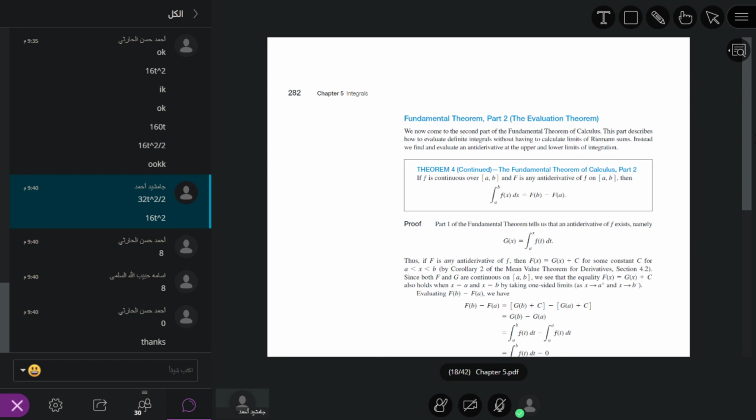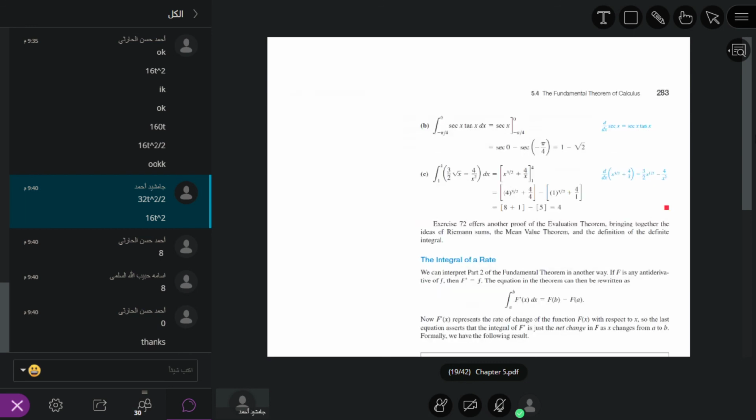After that, we have studied the net change theorem. Following is the net change theorem. The net change in a differentiable function F of x over a closed interval [a, b] is the integral of its rate of change.